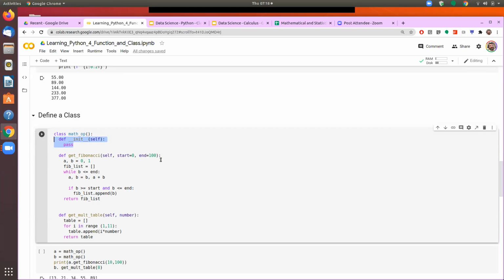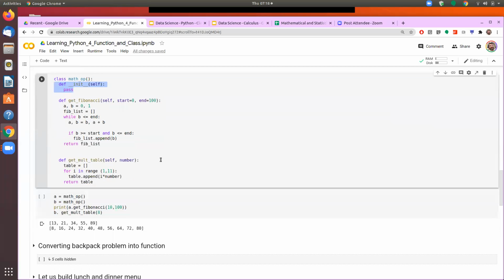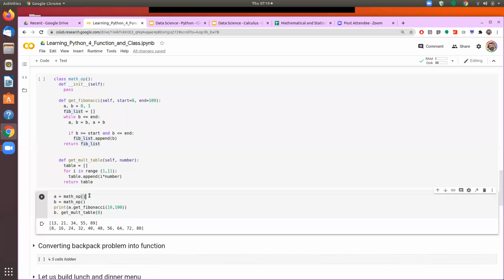So now let's see what do we mean by creating an instance of the class. Earlier, if I had to call a function, I just gave the function name and supplied it with the parameters which are required. Now, if you want to call a class or invoke any property of the class, use any value inside that class, or use any function inside the class, we first create an instance of the class, and that is done like this.